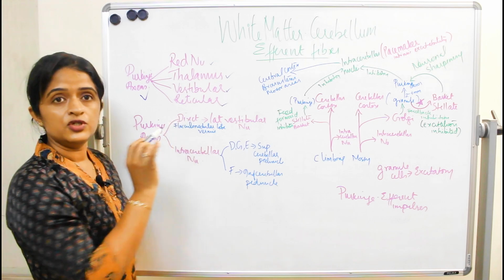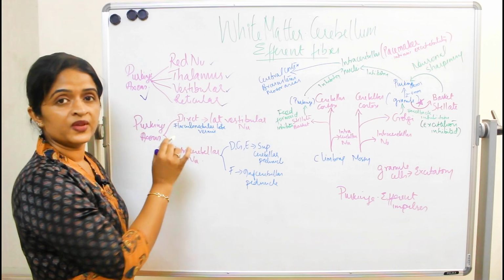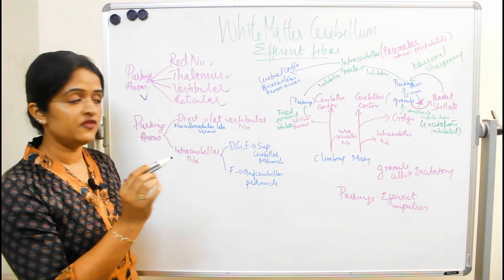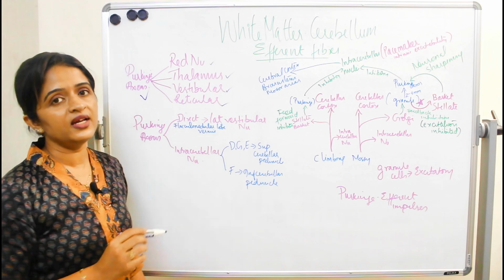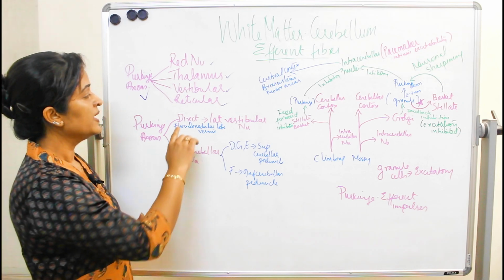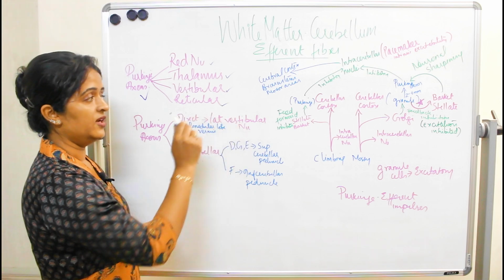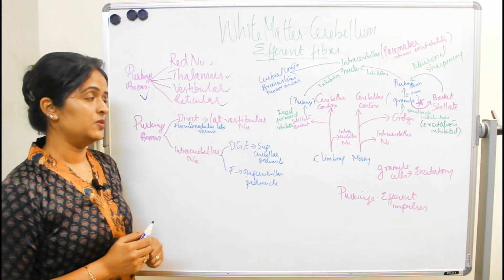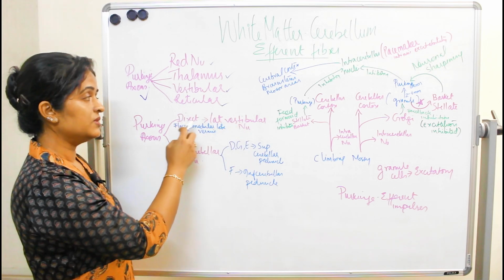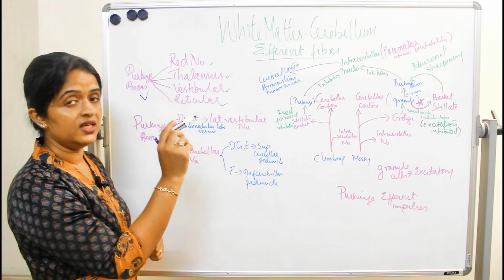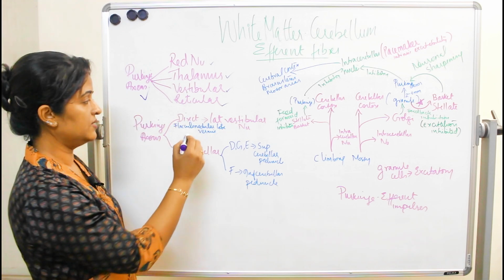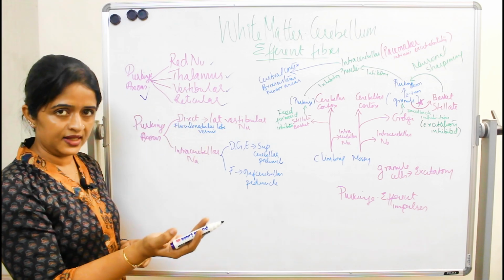Now coming to the axons of the Purkinje cells. They have 2 options. One, the Purkinje cells which are confined to the flocculonodular lobe and the vermis of the cerebellar cortex will exit directly and relay to the lateral vestibular nucleus. That means they are not synapsing with the intracerebellar nucleus. That is the main point. They have a direct exit.